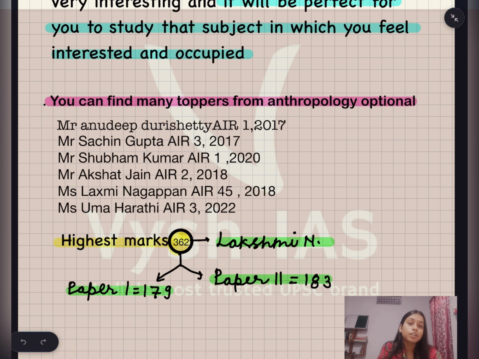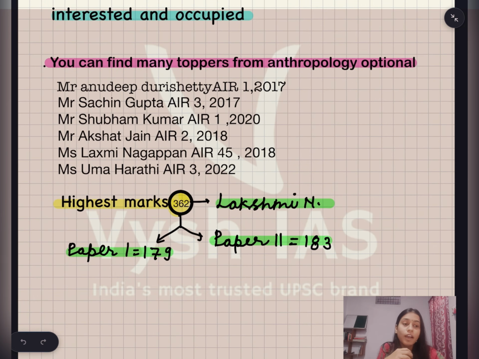Mr. Anudeep Durishetty, All India Rank 1 2017, Mr. Shubham Kumar, All India Rank 1 2020, Mr. Rakshat Jain, All India Rank 2 2018, Ms. Lakshmi Nagappan, All India Rank 45 2018, and recently Ms. Uma Harathi. So this again becomes a very good reason to choose anthropology as your optional subject.